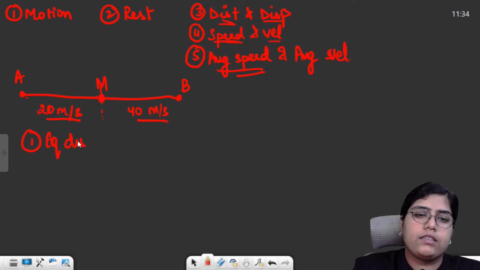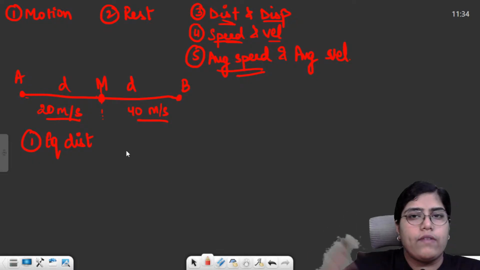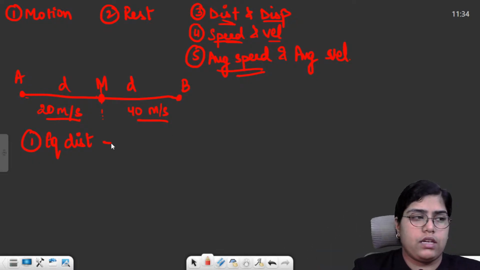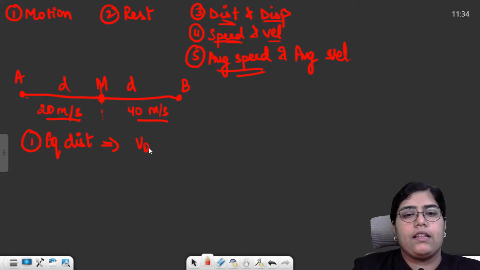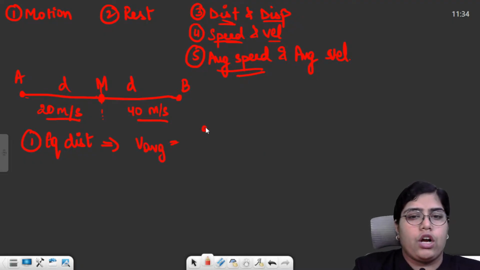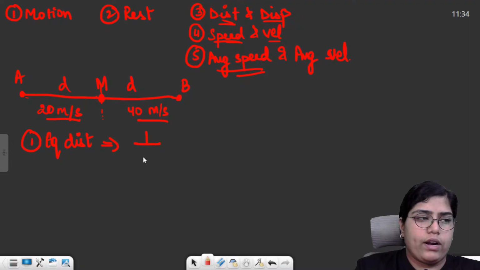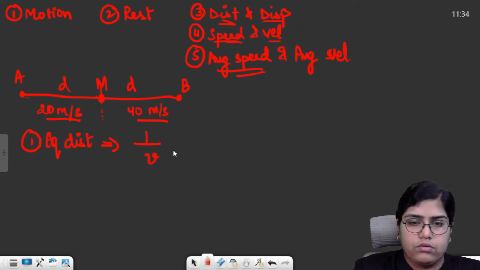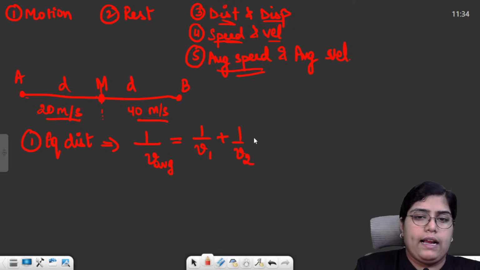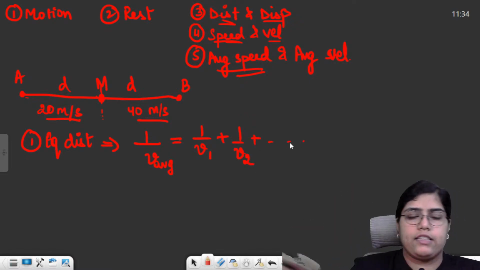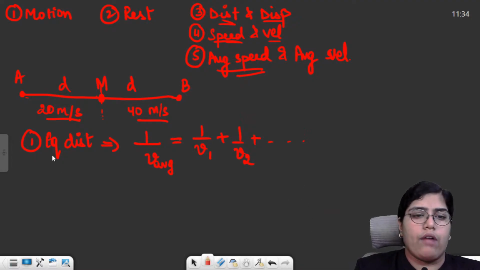When you cover equal distance in unequal intervals of time, for example, if this distance is also d, this is also d, you divide your total distance in equal parts of distance, then the formula for average becomes 2 v1 v2 over (v1 plus v2), or I will just write the general formula so you don't get confused. The formula becomes 1 upon v average is equal to 1 upon v1 plus 1 upon v2, and you can keep on adding as many terms, as many distances you have.